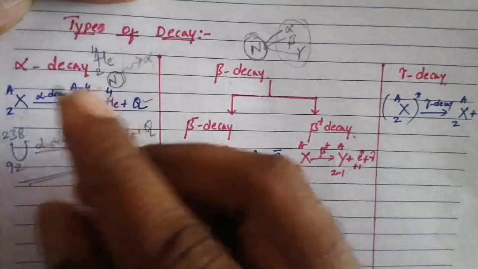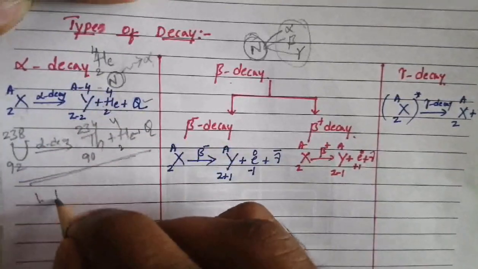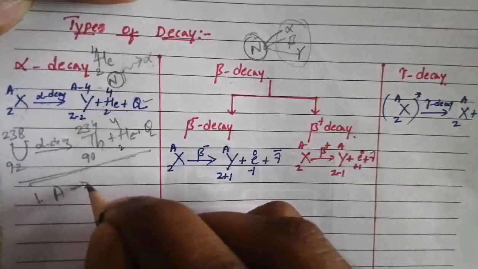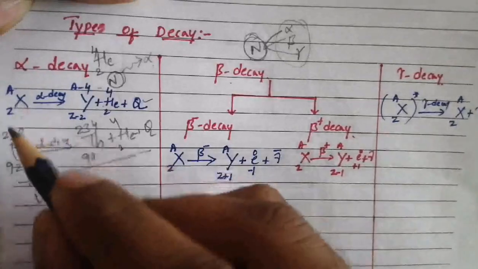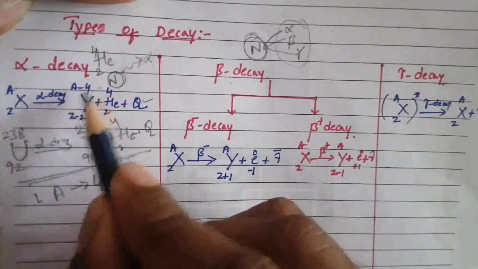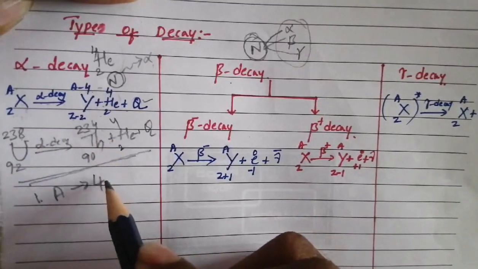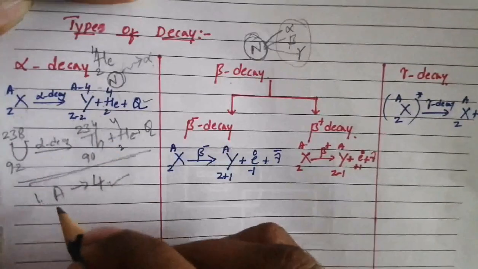So what are the characteristics of alpha decay? First, during alpha decay, the mass number is decreased by 4. Observe here: 238 is reduced to 234. Therefore the mass number is reduced by 4.